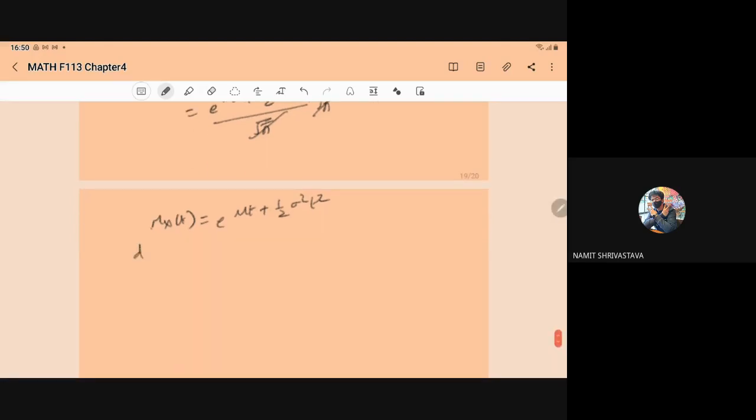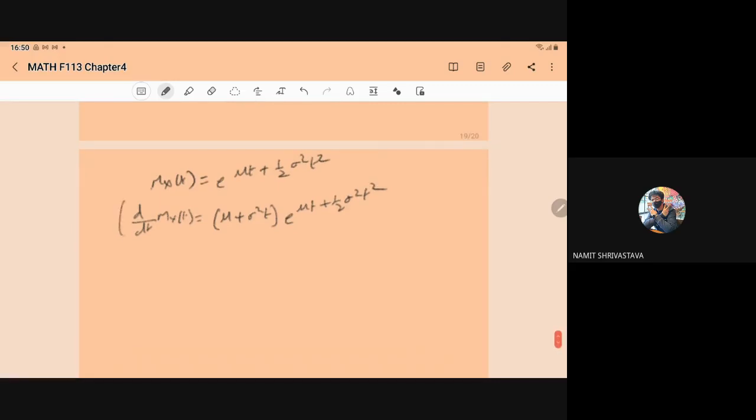From here, if you compute d by dt of M_X(t), it will become e to power mu t plus half sigma square t square, and here we have mu plus sigma square t. When we put t equal to 0, it will be E of X. So e to power 0 is 1, and sigma square into 0 is 0, so here we have only mu.